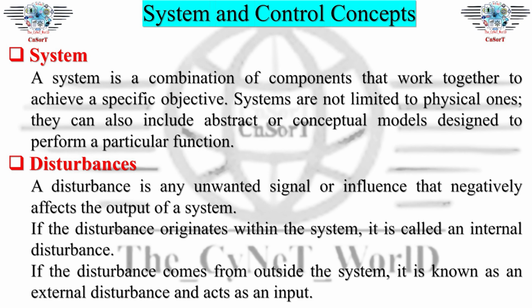Disturbances. A disturbance is any unwanted signal or influence that negatively affects the output of a system. If the disturbance originates within the system, it is called an internal disturbance. If the disturbance comes from outside the system, it is known as an external disturbance and acts as an input.